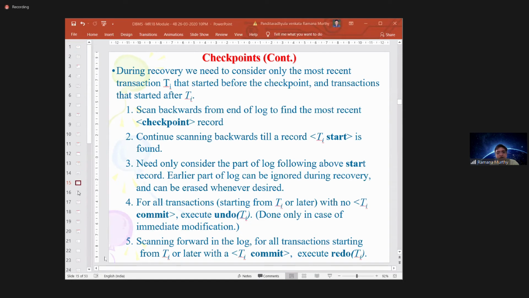The latter part indicates the transactions have completed their partial commit, but might not have reached the commit state. That means for those transactions, the variables are not modified on the database. So the checkpoint leaves us only a small portion.